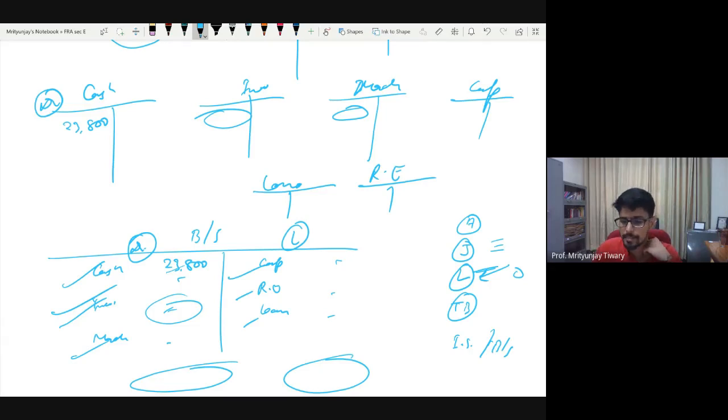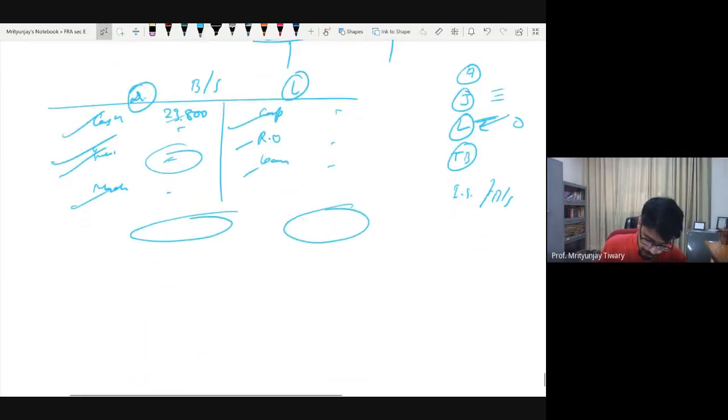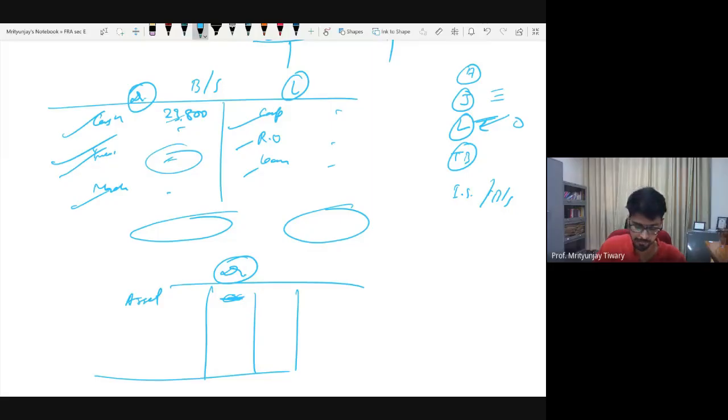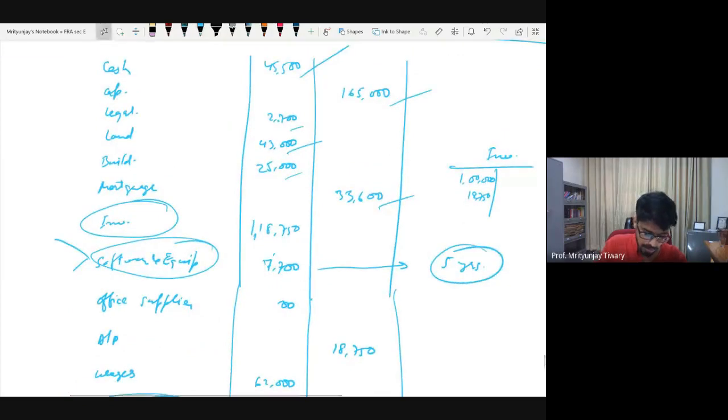Does it make sense? Am I telling you to mug up something? No. If you remember, when we were preparing our trial balance, go and check our trial balance. All the assets there always had a debit balance. Building, see, debit balance.